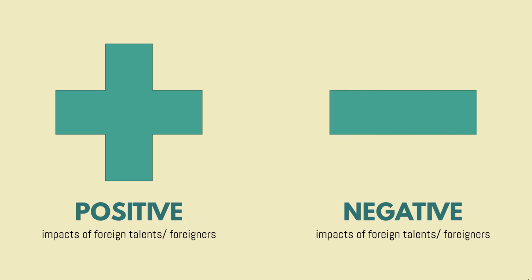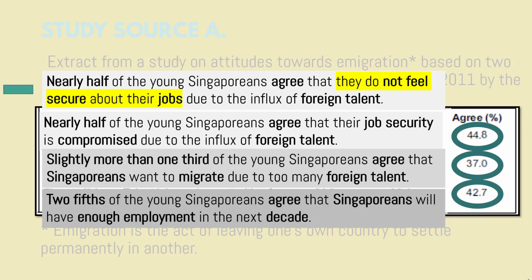We're talking about the positive impact. We put a plus sign later in the annotation, and if it's a negative sign, we talk about the negative impacts of foreign talents and foreigners. It's time to put a plus and minus sign. The first one will be a negative, when we talk about they do not feel secure. Next, Singaporeans wanting to migrate is a negative sign, because we are losing Singaporeans who could possibly contribute to Singapore in the future. And saying that Singaporeans actually have enough employment, that will be a plus. So overall, if you look at this source, it's really a negative source rather than a positive source, but it consists of both.